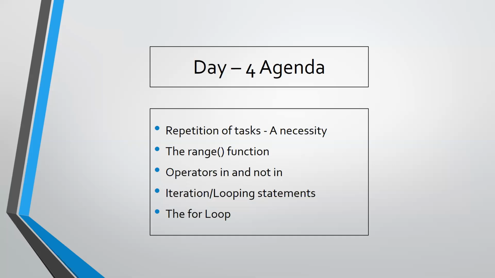After understanding these two, we are going to start with the for loop. Under iteration and looping statements, Python provides two types of iteration, which are the counting loop and the conditional loop. We are going to start with the counting loop, which is your for loop. This is what we are going to understand today.